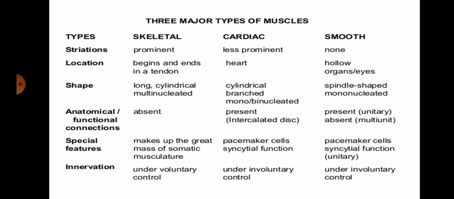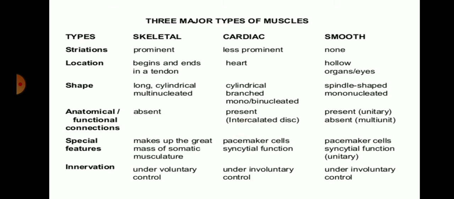The special feature of the skeletal muscle is that it makes up the great mass of somatic musculature. Basically, about 40% of the mass of the human body is skeletal muscle.